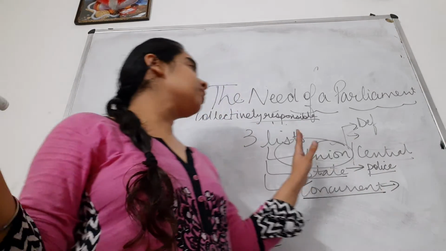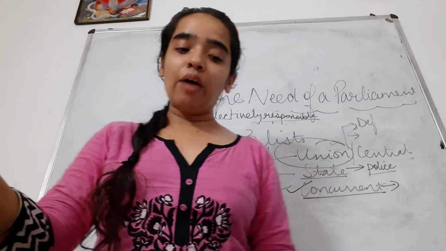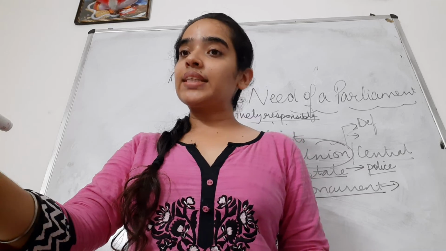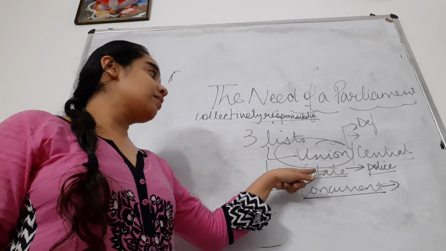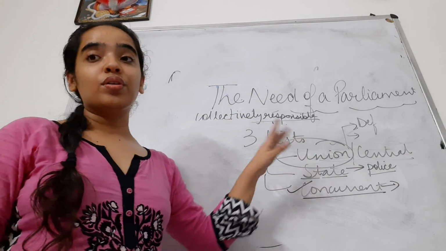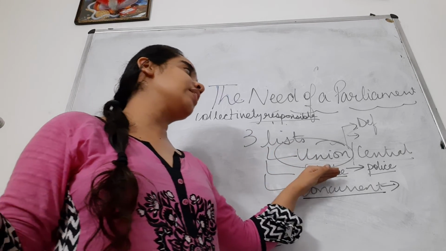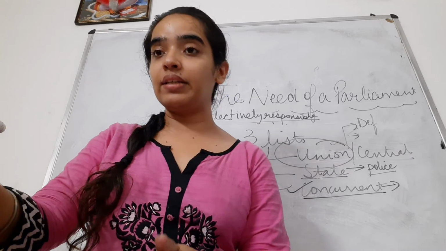Now there are 97 subjects under union list. However, when there is emergency, then the central government can interfere in the matters of state list also. Otherwise the central government doesn't interfere in the matters of the state list, but when there is emergency, then the central government may interfere.